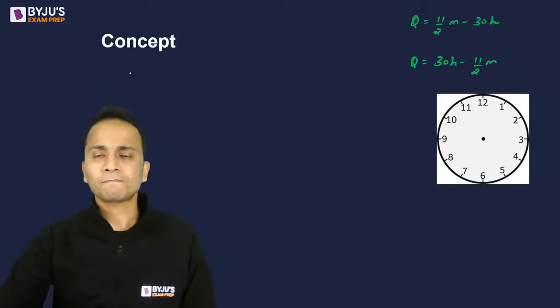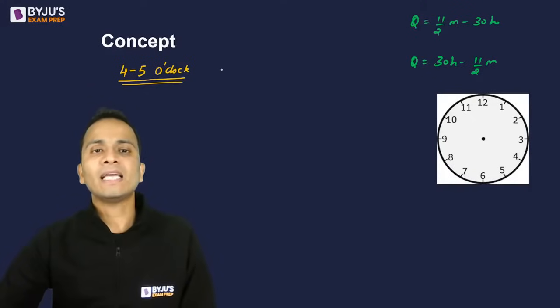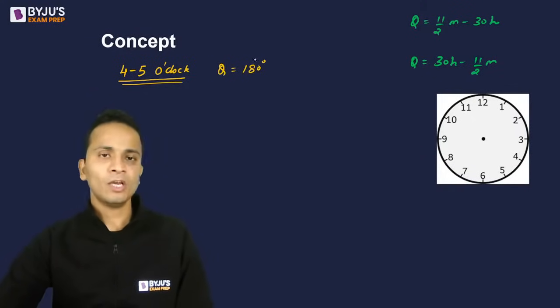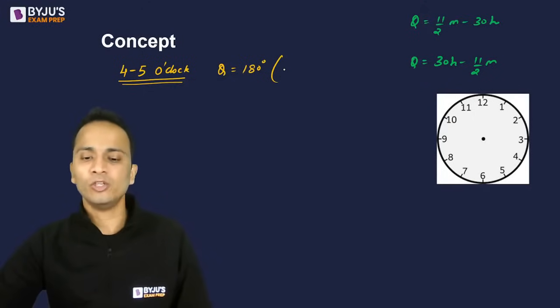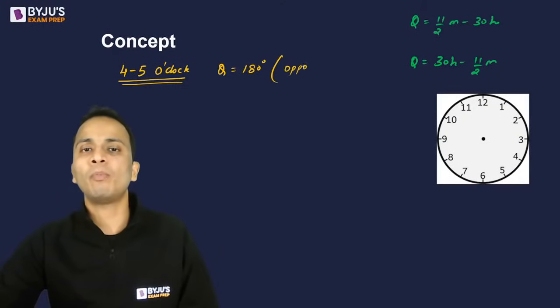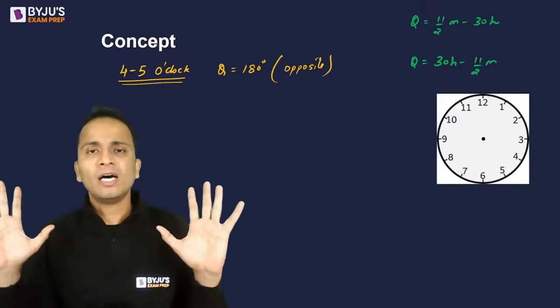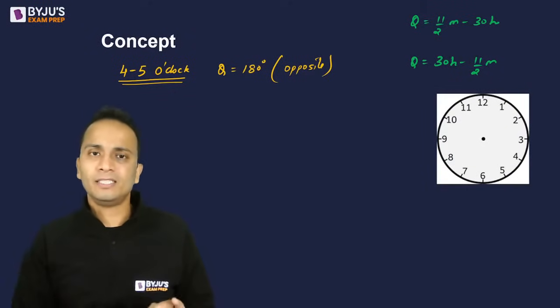Now the question is, they'll give you the range of time. Let's say between 4 and 5 o'clock. Between 4 and 5 o'clock, at what time is the angle between the hands 180 degrees? Or instead of this, they may also ask at what time between 4 and 5 o'clock the hands of the clock will be opposite to each other. So opposite means they are making an angle of 180 degrees.